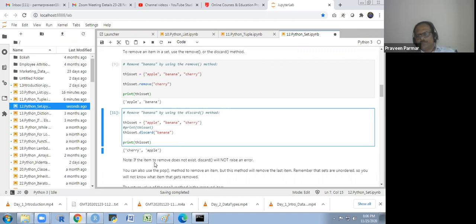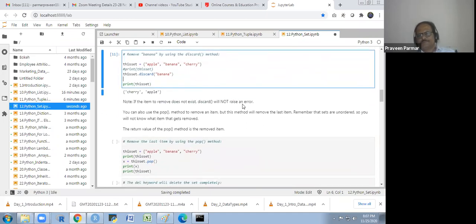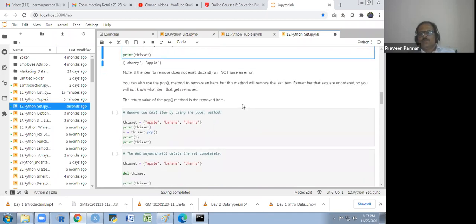Note, if the item to remove does not exist, discard will not raise an error. I explained that to you, and I have given the note here. You can use the pop method to remove an item, but this method will remove the last item. Remember, sets are unordered, so you will not know which item gets removed. Understand?